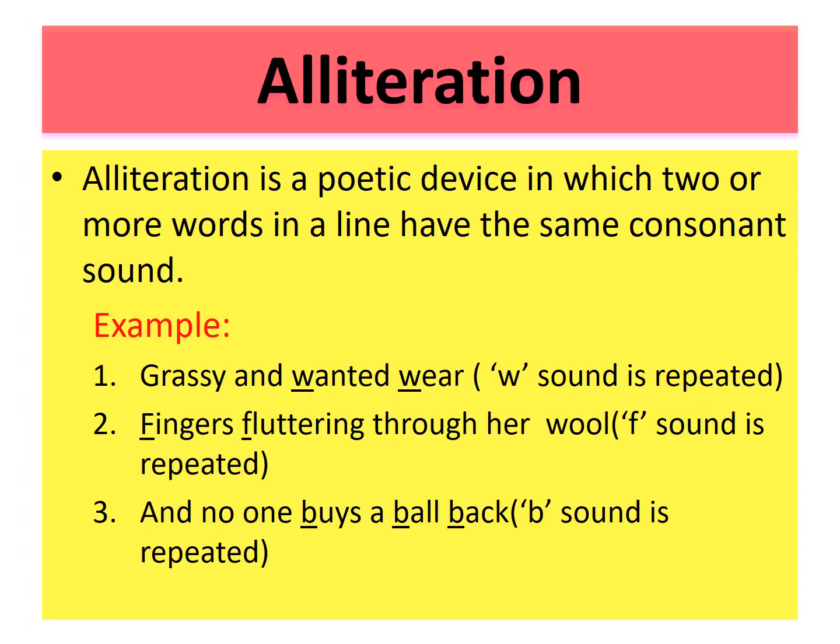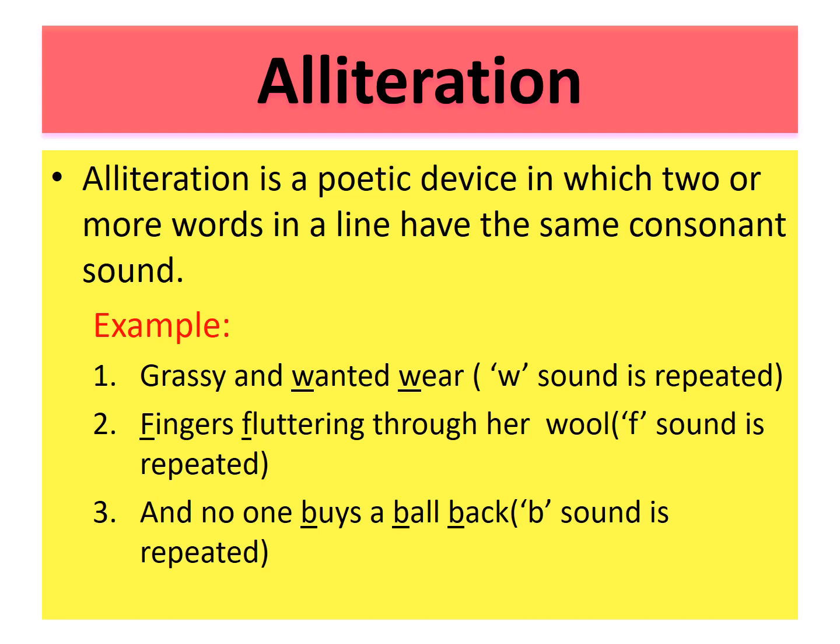Now, first type of poetic device is alliteration. Alliteration is a poetic device in which two or more words in a line have the same consonant sound. So, in your poem, in one line, if two or more than two words start with the same consonant sound, then we say that poetic device alliteration is used. Let us see some examples.